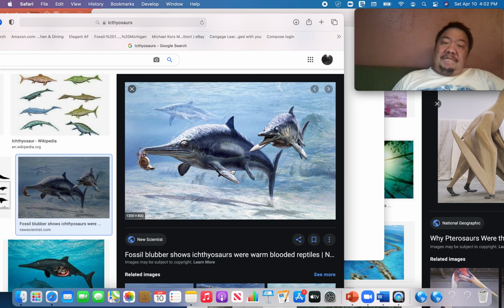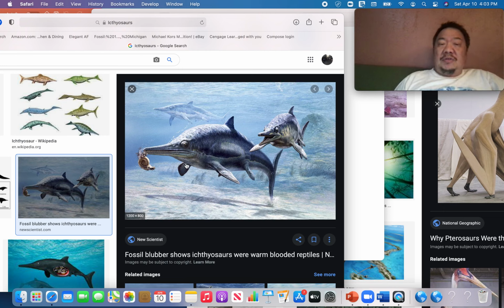Remember, we talked about dolphins and porpoises having a similar shape as ichthyosaurs. They both evolved to have a similar shape, but they're not closely related. That's convergent evolution. So, since their body was similar to that of a dolphin or a porpoise or even a fish, we think they lived similar lifestyles.